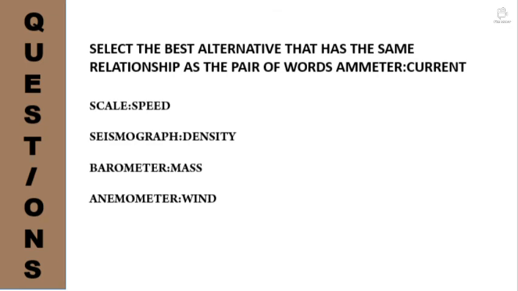Now our third question will be partly for you to answer. Here the pair of words given is ammeter and current. I will tell you the relationship between the two words: an ammeter measures current. Likewise, you should choose which of the following pairs of words will match this relationship. Ammeter and current: what will measure what? If you know the answer, then do comment in the comment section.